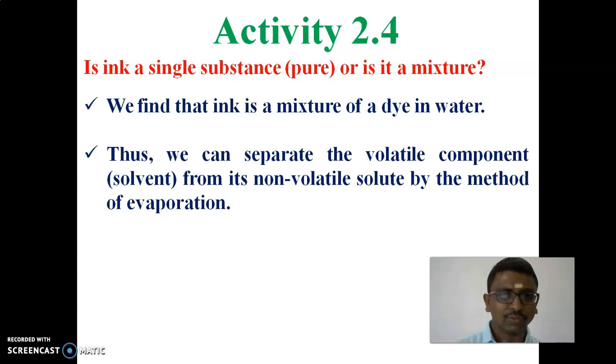So here the solvent is what? Water. The water is easily vaporized when we apply heating. And the other one is the non-volatile solute. The non-volatile solute is the ink dye, so that will not vaporize when we heat it. So by this process, we can separate the ink dye. So what is the process, children? Yes, the evaporation process.